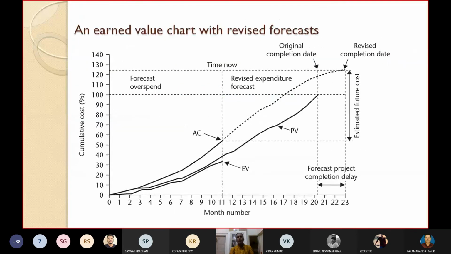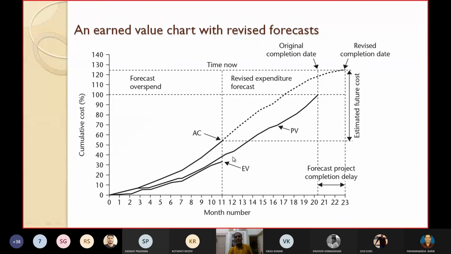This is a simple graph representing the case of earned value, and maybe the revised forecast. This graph shows an earned value chart with the revised forecast. You can see this middle one is the PV, below PV is the EV, above PV is the AC, and this middle line is the time now.